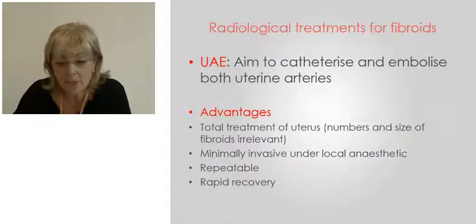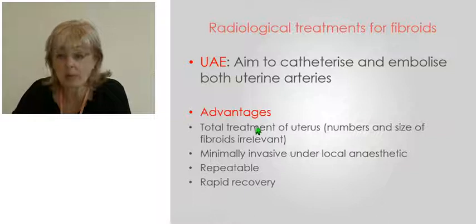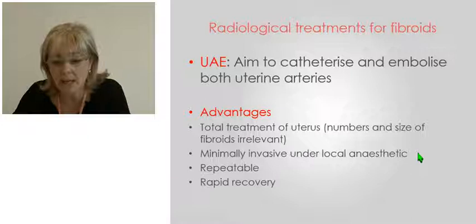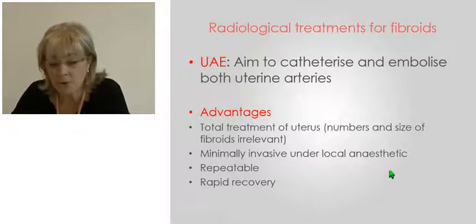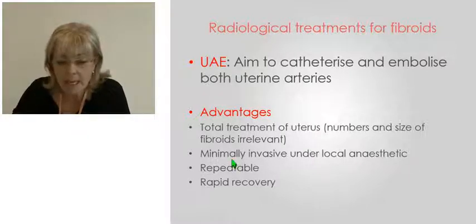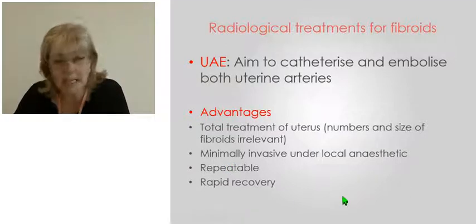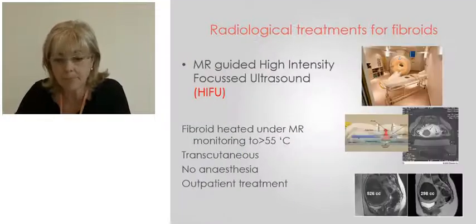The advantages of uterine artery embolization are it's a total treatment of the uterus. So the number and the size and the position of the fibroids is actually irrelevant. The more fibroids, in many ways, the better the treatment. It's minimally invasive, so it's performed under local anesthetic, and it's repeatable because there is no scarring, and patients have a rapid recovery, and this is what makes it particularly attractive to many working women.